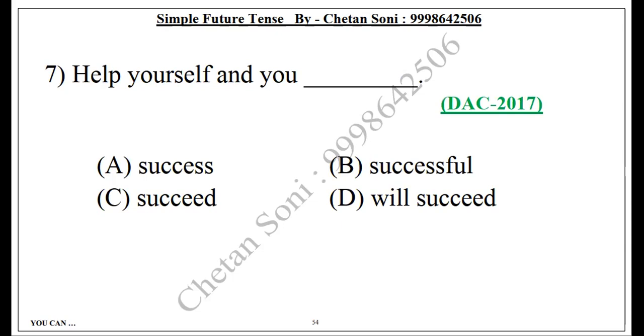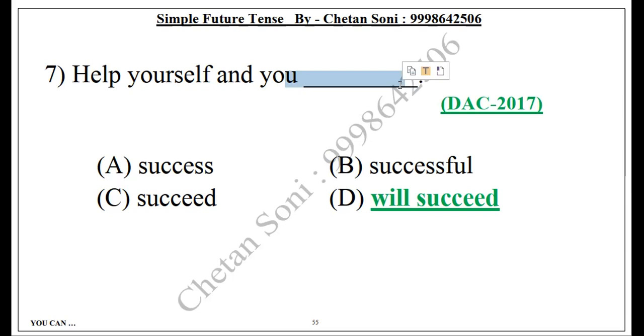Help yourself and you will succeed. Do you remember? We have talked about it. We'll succeed here. Now use these other three words. Actually, succeed will not come; it's okay because we'll succeed. We need it. But you should use success and successful. You can change some words in the sentence. Can you give me sentences using A and B both? I can try. Yes, you should try.